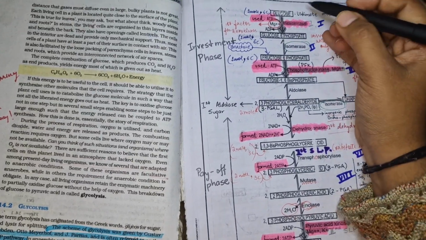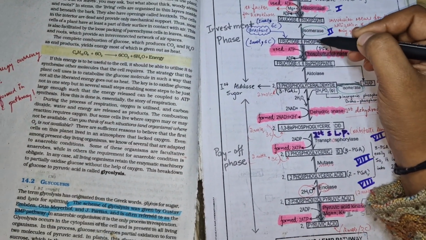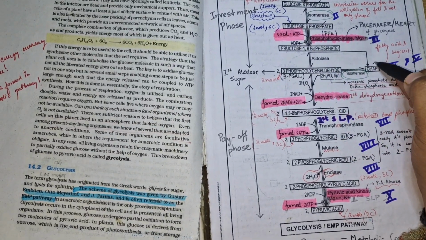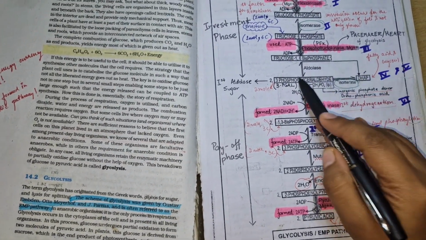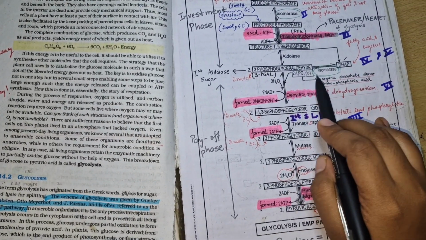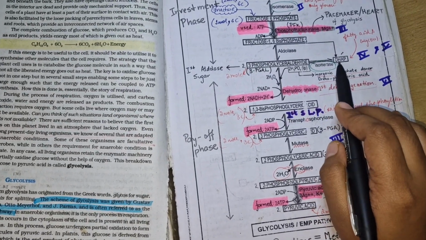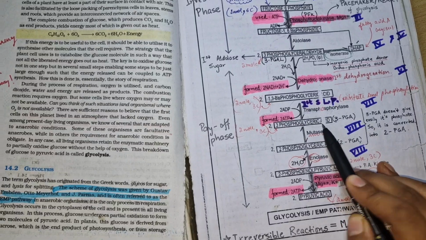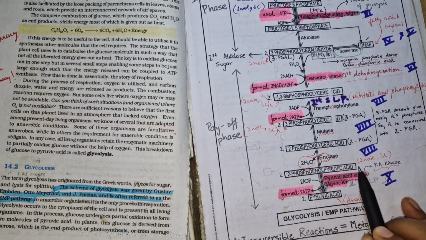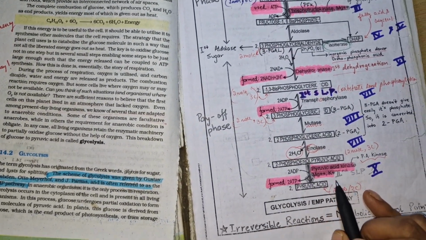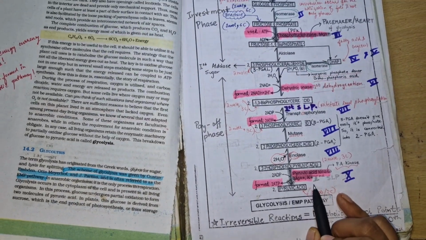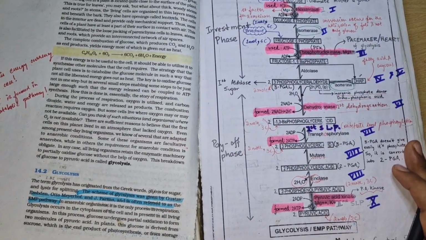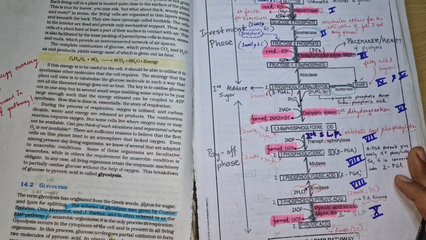Hope it helps you. So glucose is converted to glucose 6-phosphate, fructose 6-phosphate, fructose 1,6-bisphosphate, then it converts into DHAP and 3-PGAL. So these two are interconvertible with the help of the enzyme isomerase. That DHAP also gets converted into 3-PGAL, 3-PGAL to 1,3-bisphosphoglyceric acid, 3-PGA to 2-PGA, to PEP, which is phosphoenol pyruvic acid, then further to pyruvic acid. So if you write it once or twice now, then you'll be able to remember it very easily.